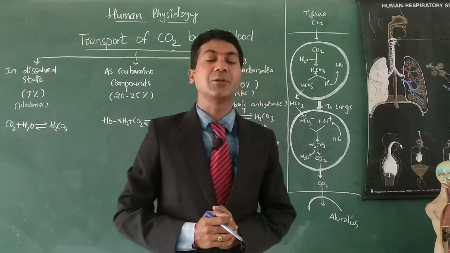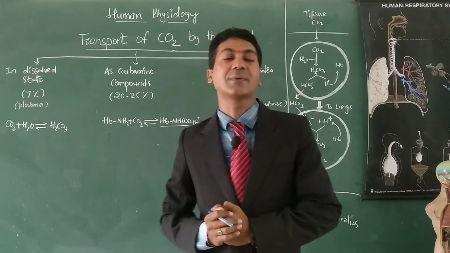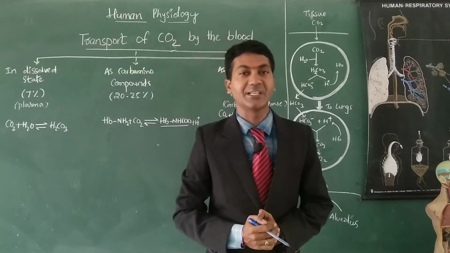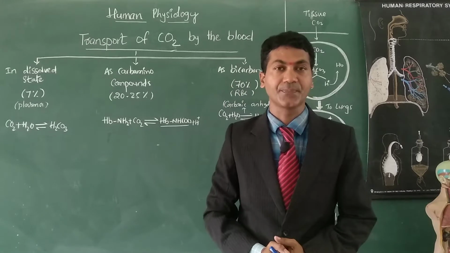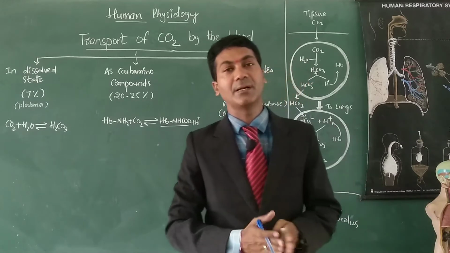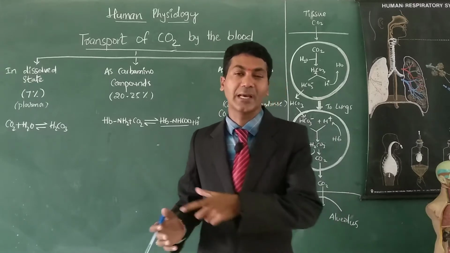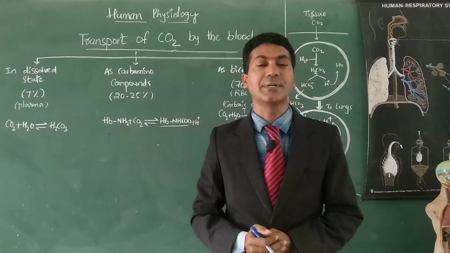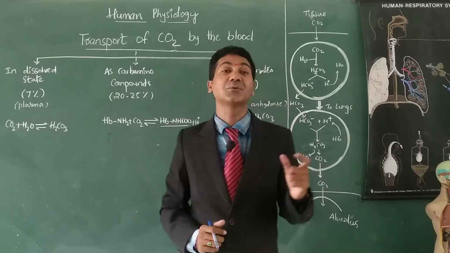Today I am going to explain a wonderful part of human physiology, that is, transport of carbon dioxide by the blood. From the topic of respiration, we know that air enters into the lungs. From there, the oxygen has to be carried by the blood to the tissues, and the carbon dioxide which is forming at tissue level has to be carried by the blood to the alveoli. So let us discuss today how this carbon dioxide is transported by the blood from the tissues to the lungs.